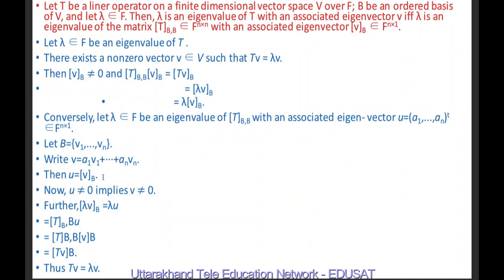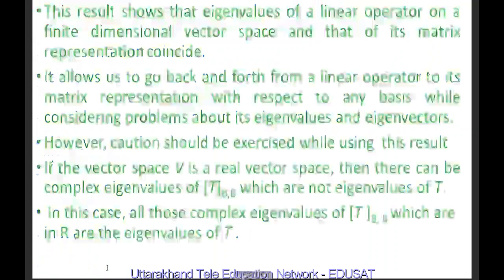Thus, u is equal to v_B. Now, u not equal to 0 implies v is not equal to 0, because u is equal to this matrix. Further, lambda v_B equal to lambda u, and this is equal to T_BB u, which means T_BB v_B, and this means [Tv]_B, and this is possible if Tv equal to lambda v.